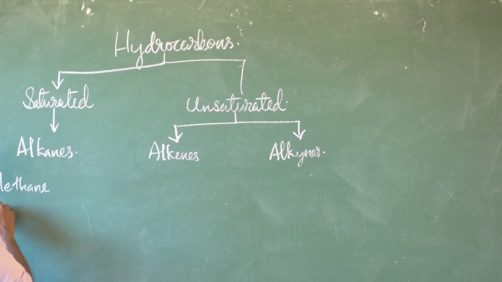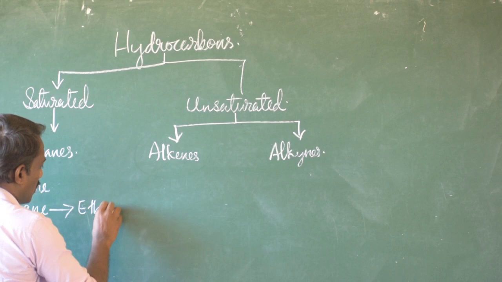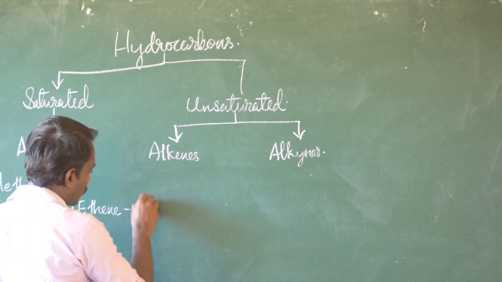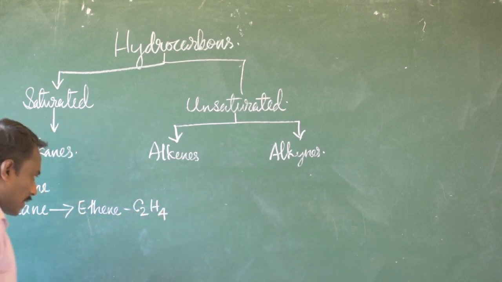But the first member of alkene is derived from the second member of alkane, that is from ethane to ethene, the first member of alkenes. The molecular formula of ethene is C2H4.